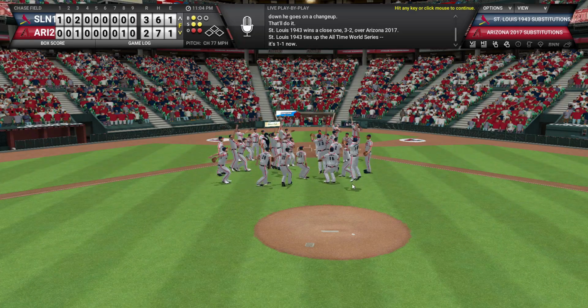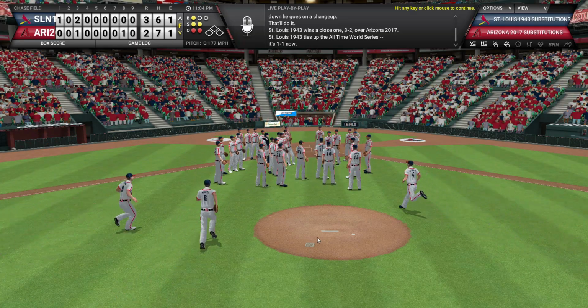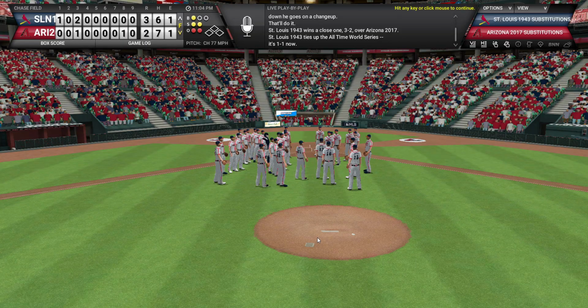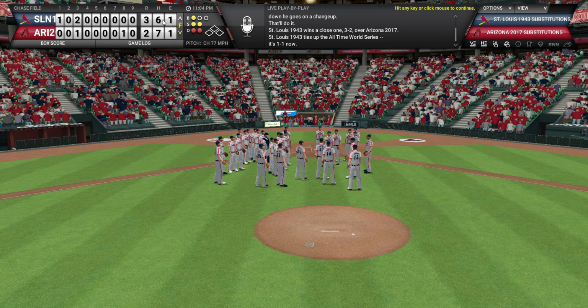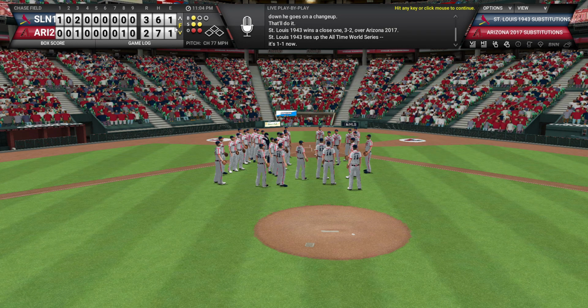A great bullpen performance by Harry Gumbert, who I certainly was skeptical could go both innings against this Arizona lineup that's been very, very good. But he certainly did. A low scoring game, not a lot of action. 7 hits for the Diamondbacks, 6 hits for the Cardinals. One very costly error for the Diamondbacks that actually led to 2 runs, and that was the difference in the game. You cannot make errors in games like this, and if you do, you're usually going to pay.